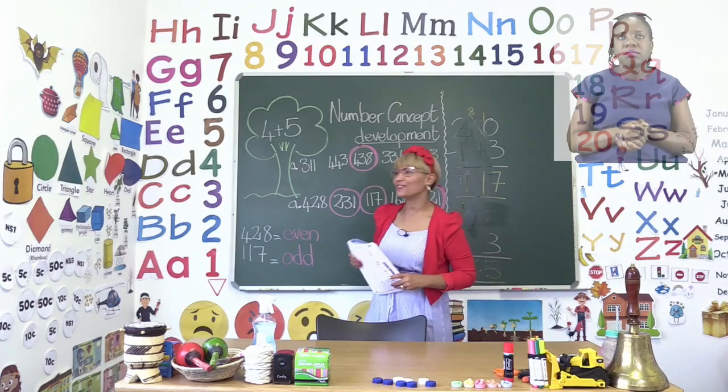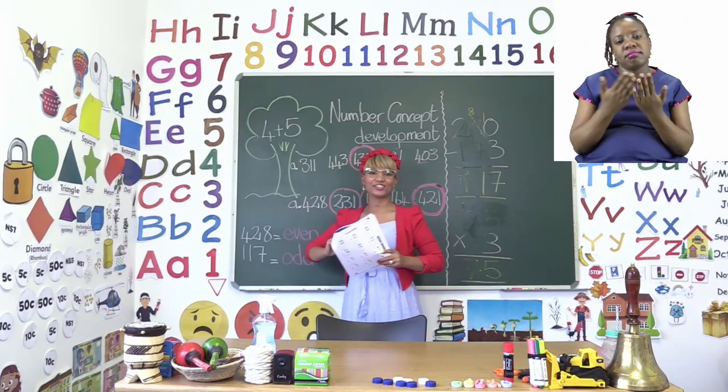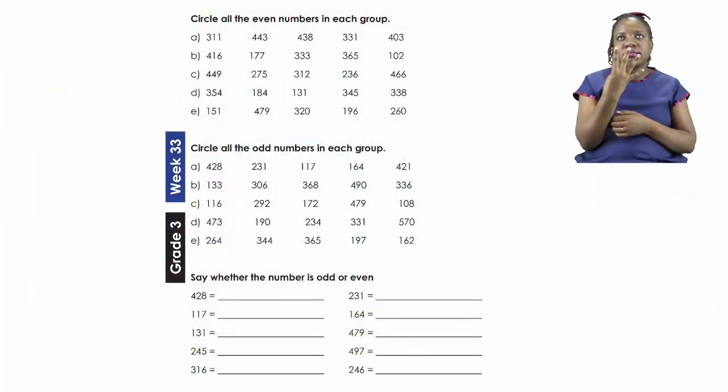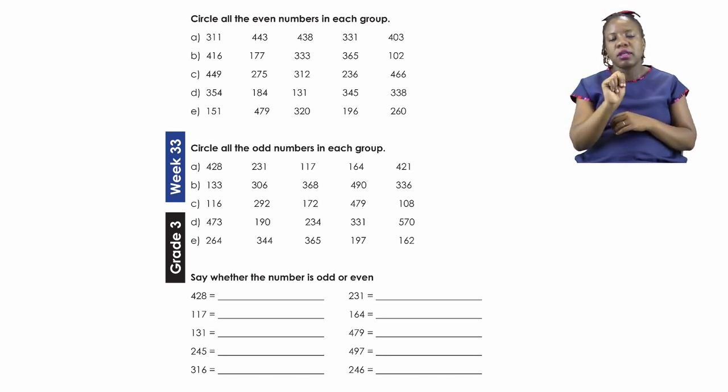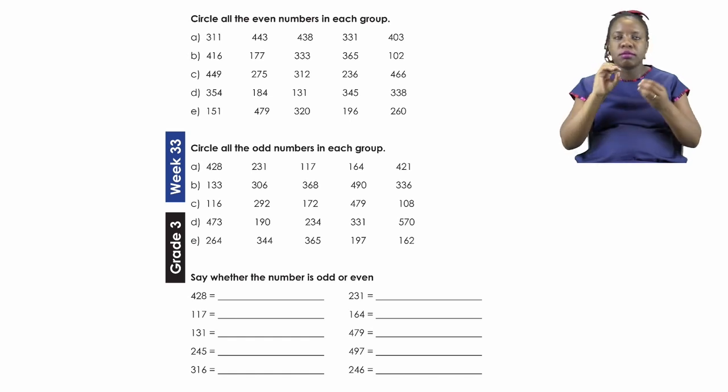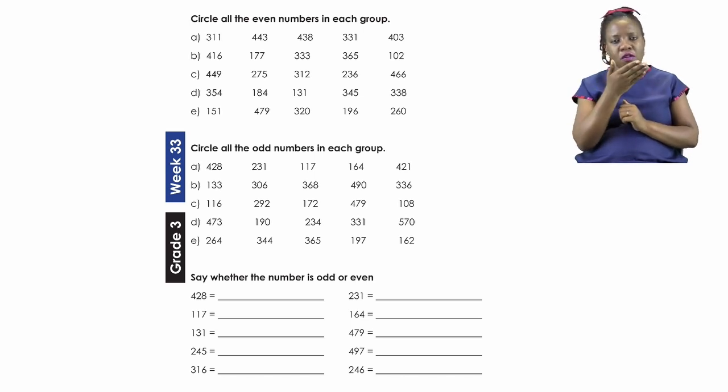Let's start this part of our lesson on page 4. Here we are doing number concept development. Today we are looking at odd and even numbers. The first part says circle all the even numbers in each group. On the board I did the first one for you.